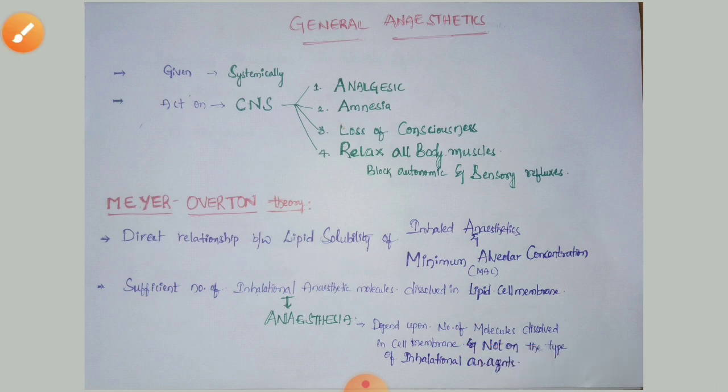The anesthesia depends upon the number of molecules dissolved in the cell membrane, but not upon the type of inhalational anesthetic agent. So the number of molecules dissolved in the cell membrane influences the anesthetic effect. If more molecules are dissolved in the cell membrane, then it will produce more anesthetic effect.